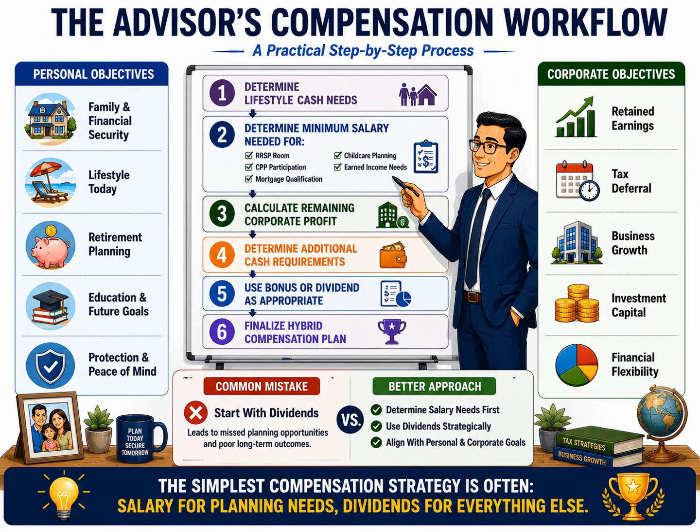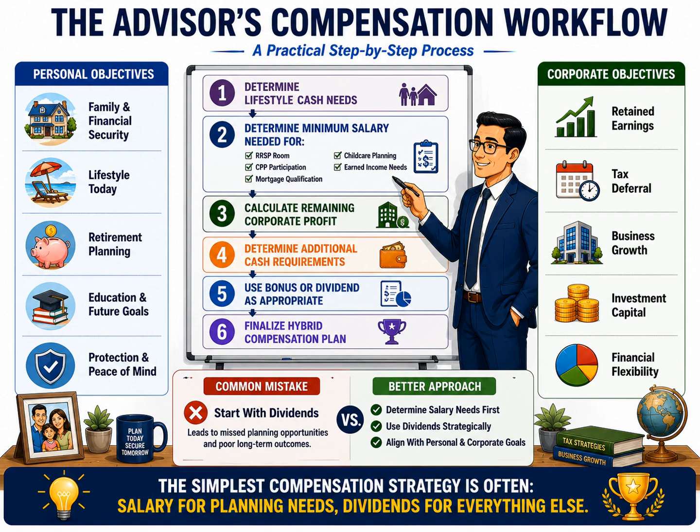Once the salary requirement has been established, we move to step 3 and calculate the remaining corporate profit. This helps determine how much income remains available for additional planning opportunities. Step 4 focuses on identifying any additional cash requirements beyond the salary amount. If more cash is needed, we proceed to step 5 and determine whether a bonus or dividend is the most appropriate tool for extracting that additional income. Finally, step 6 is creating the hybrid compensation plan by combining all of the components into a complete strategy.